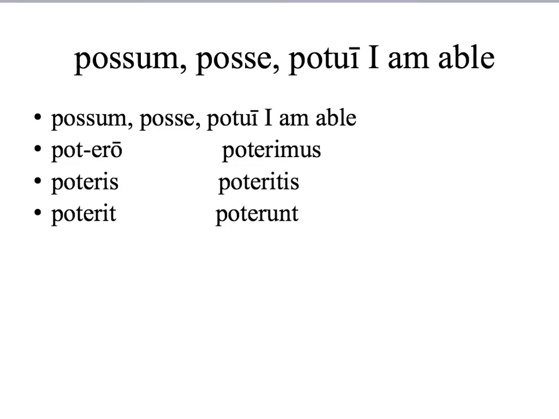Possum, posse, potui is a compound of sum. So we're going to see ero, eris, erit, erimus, eritis, erunt, but we have to put a POT on the front. I will be able, you will be able, he will be able, we will be able, you all will be able, they will be able.